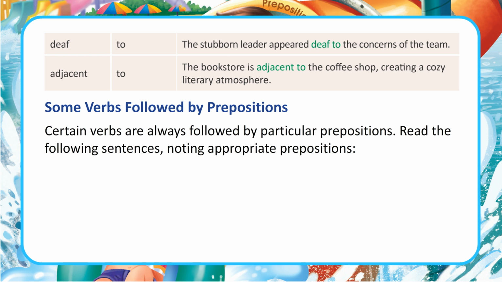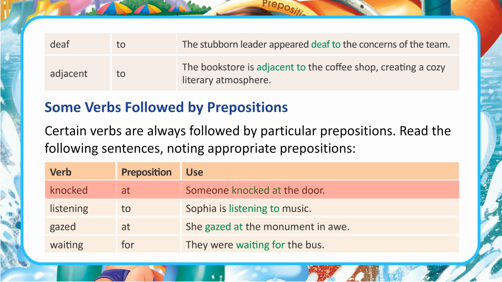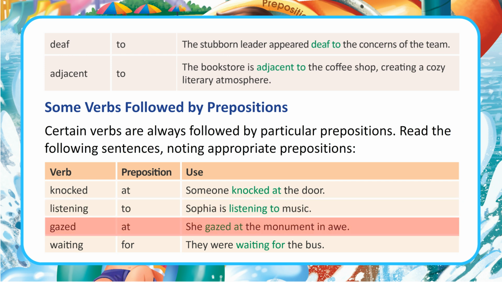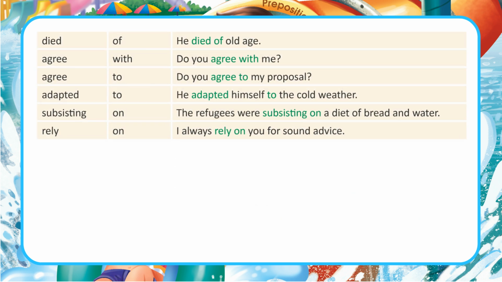Read the following sentences, noting appropriate prepositions. Verb. Preposition. Use. Knocked, at. Someone knocked at the door. Listening, to. Sophia is listening to music. Gazed, at. She gazed at the monument in awe. Waiting, for. They were waiting for the bus.